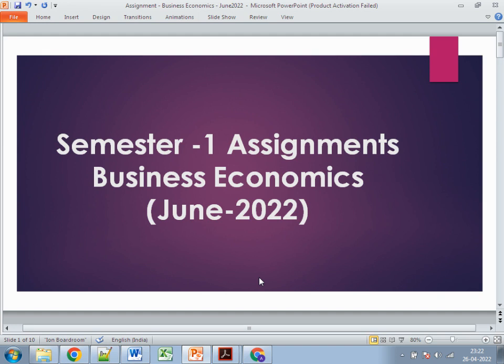It's not mandatory that you write exactly 1,000 words; it can be a little higher, plus or minus 10%. On average, you can write the assignments starting from 800, 850 words, up to a maximum of 1,100 words. That's for the first two questions. For the third A and third B questions, the minimum limit is around 400, 450 words, and it can go up to a maximum of 550. Don't try to exceed 550 words.